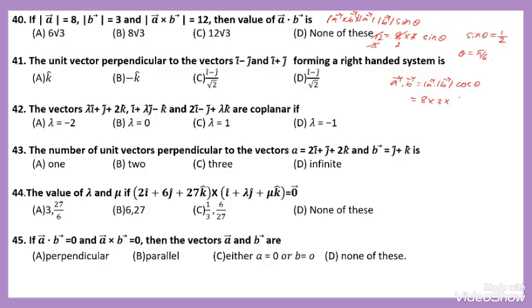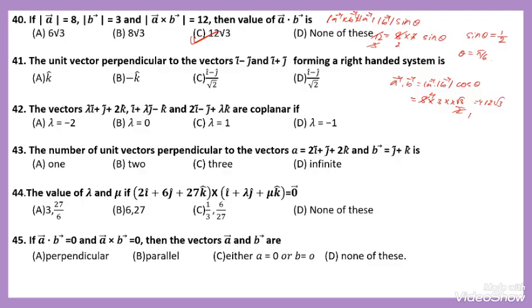Then what is cos pi by 6? The value of cos pi by 6 is root 3 by 2. Here 2 ones are 2, 4s are 4, 4 3s are 12. 12 root 3. Option C is correct.